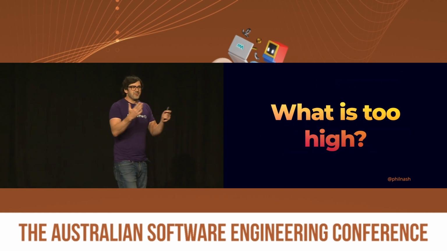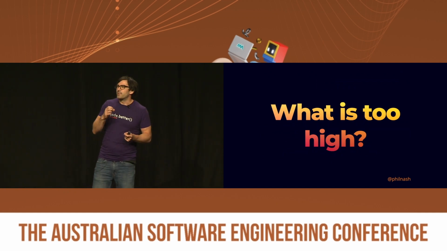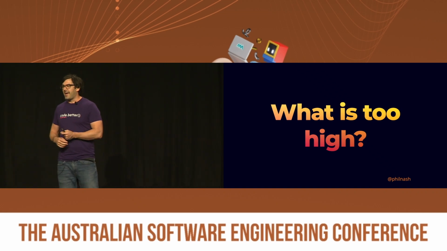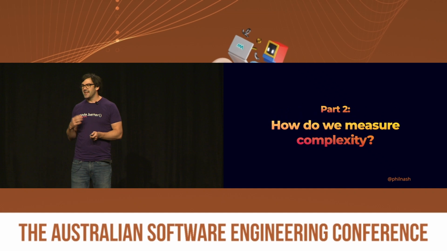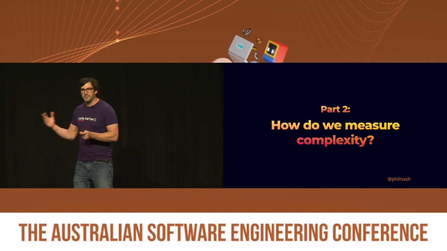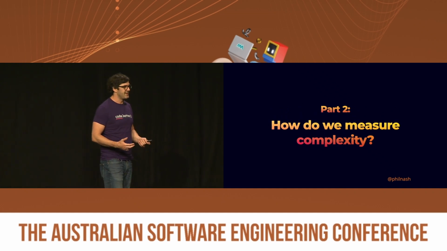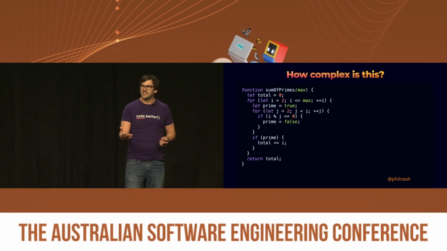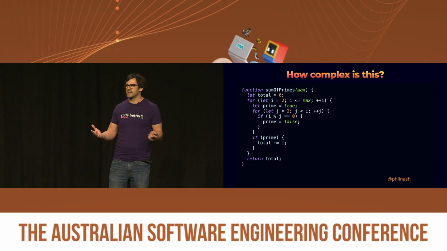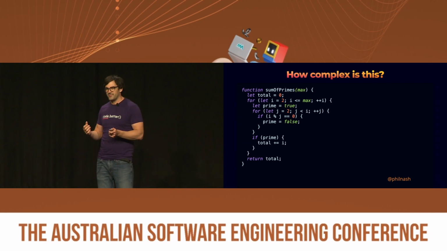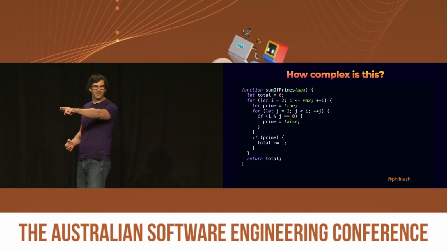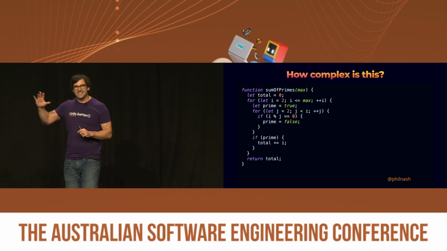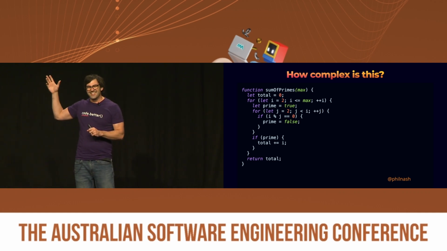But that begs the question, what's too high? You see, if we decide that our code and our jobs and everything is complex, how do we measure that? How do we understand that? And so that brings me to part 2. How do we measure complexity? If I show you a piece of code and ask you how complex it is, how would you answer that? 4, exactly. That was a call for 6 over there, I think. It's wrong, it's 8, and I will tell you why in a minute.